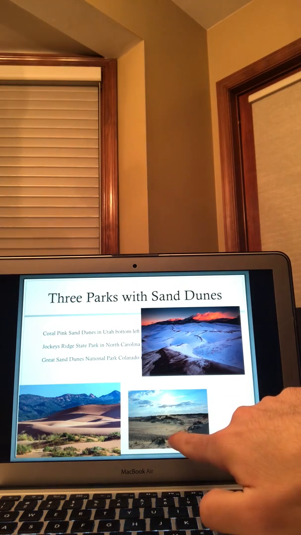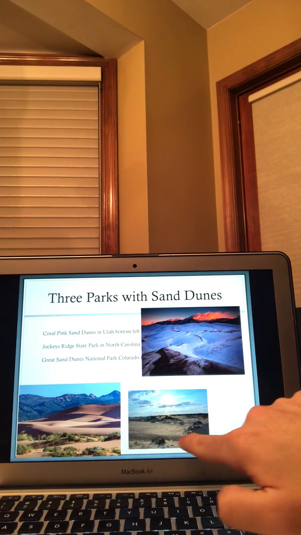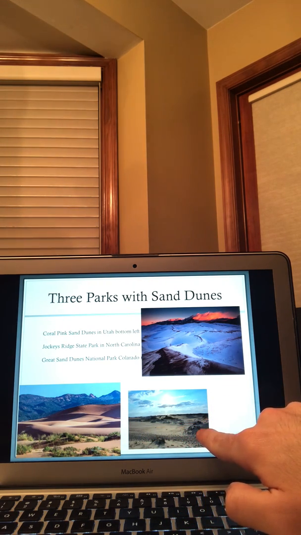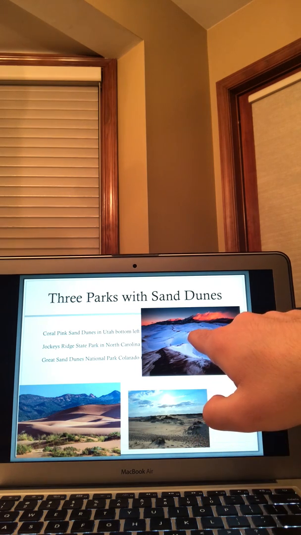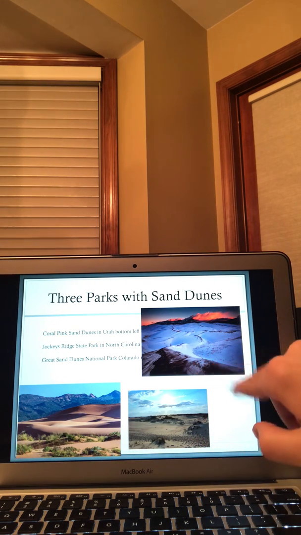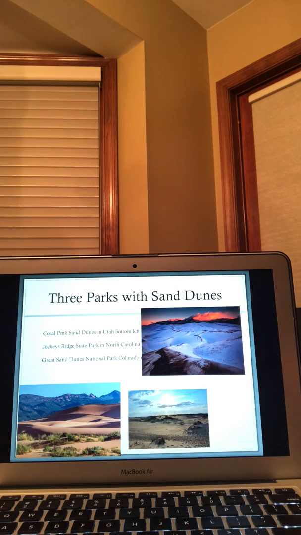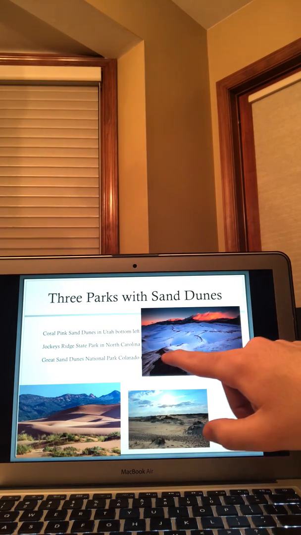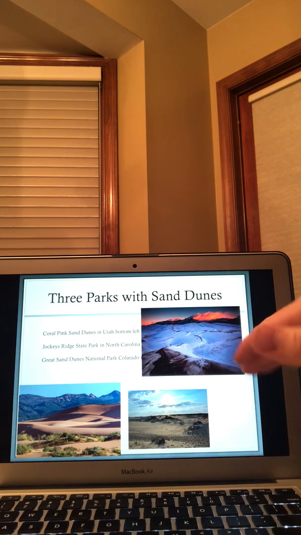That sand looks like you're at the beach, like you're down on the Jersey Shore, right there on the coast of the water. Very sandy there. And up top, the Great Sand Dunes National Park in Colorado. You have a lot of mountains here, they get a lot of snow, and the altitude is very high, which becomes the very high sand dunes over there.